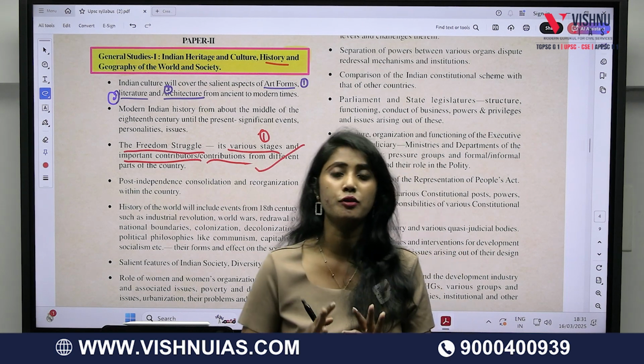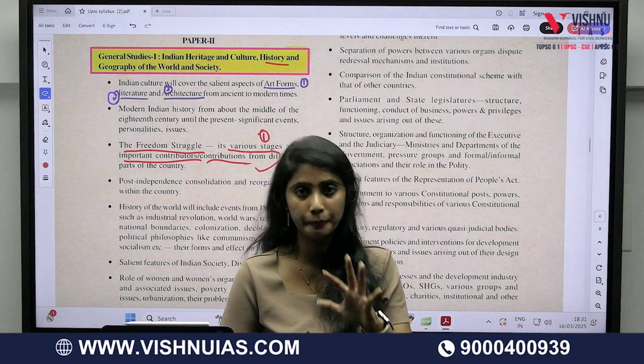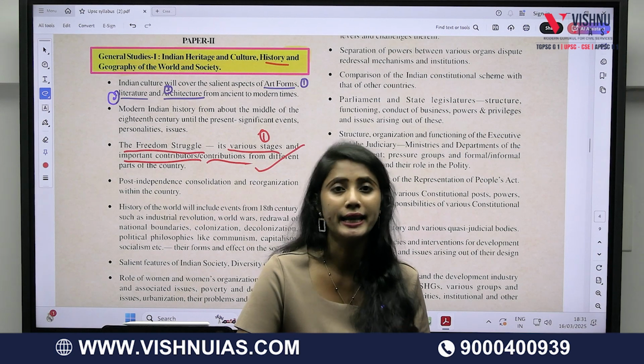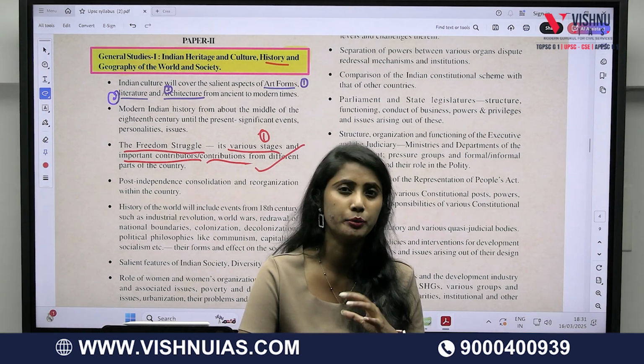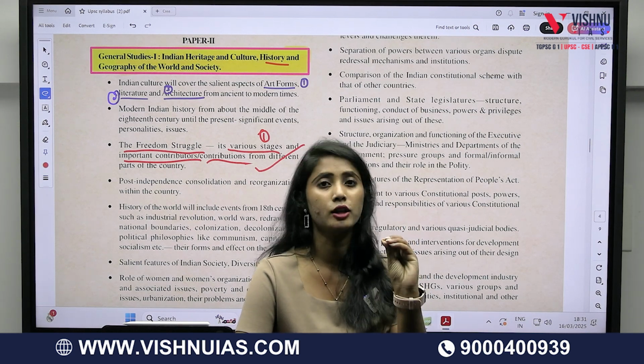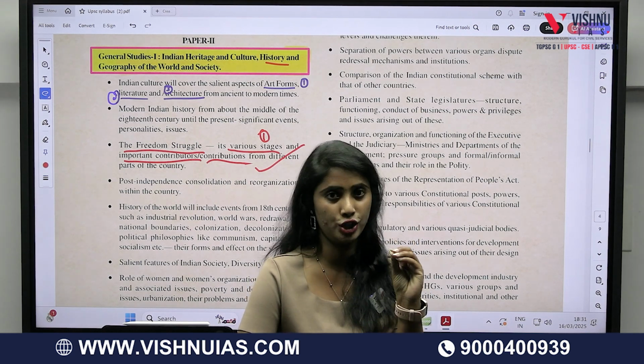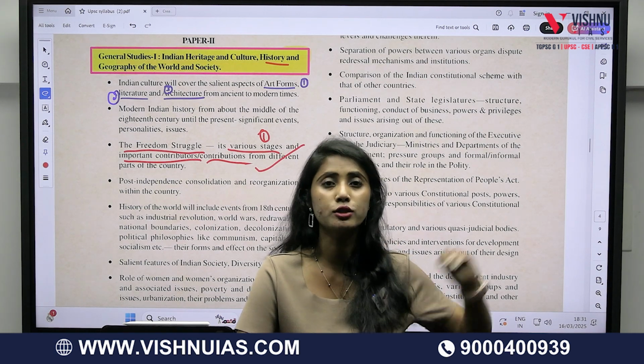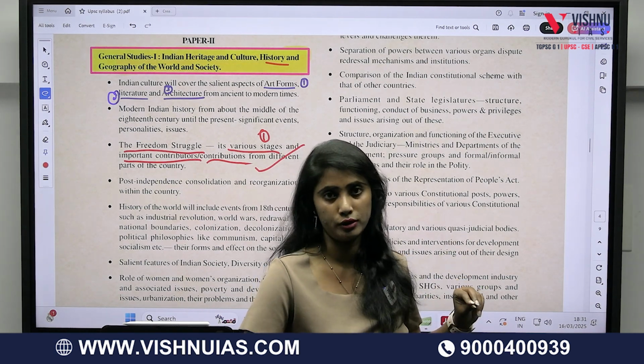So this is the reason why you are supposed to start with your mains. You are supposed to start with your mains itself. It will give you utmost clarity of what to read in detail, because all the subjects and the topics that are covered in the preliminary portion of the syllabus are also the same in the mains portion.